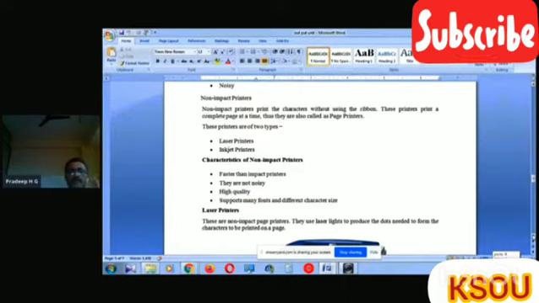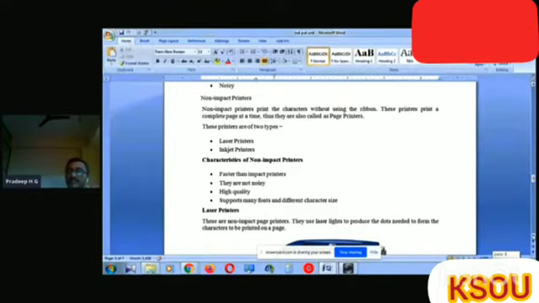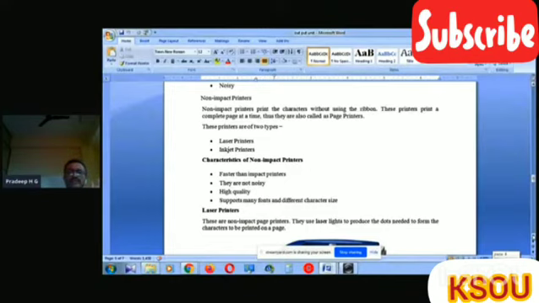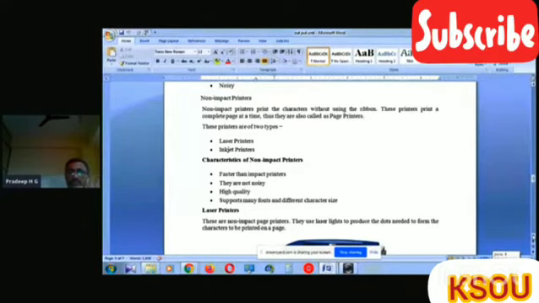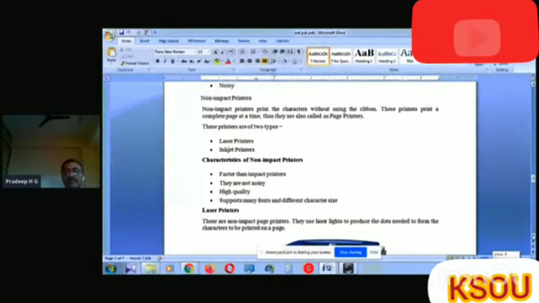Then non-impact printer supports many fonts and different character sizes, even color also. Different font sizes, different character sizes, different types of characters. Which one? Non-impact printer. These are the characteristics of non-impact printer.